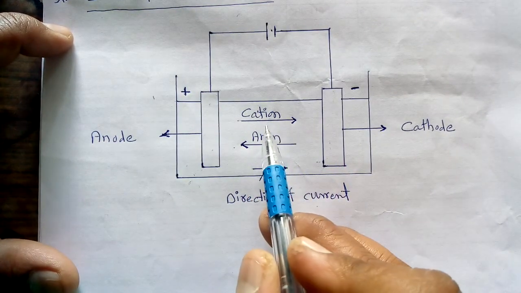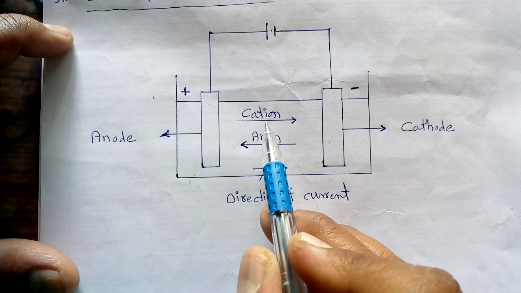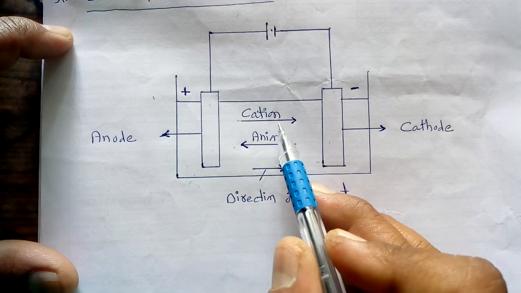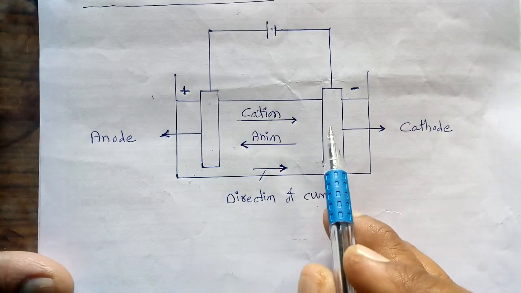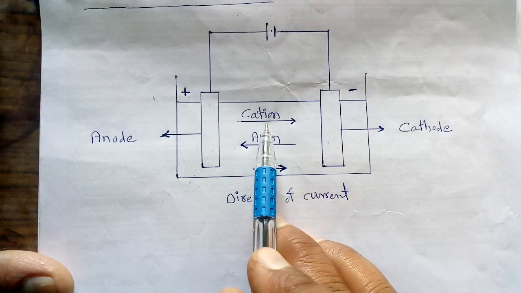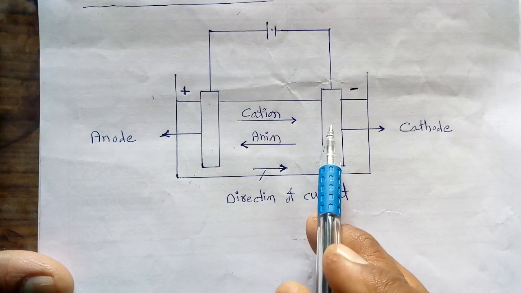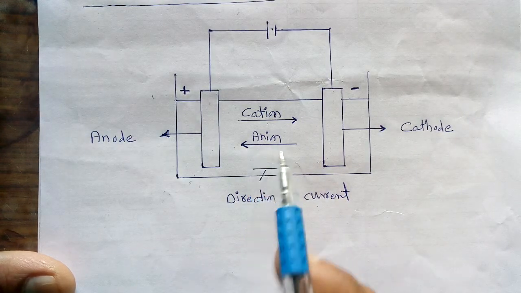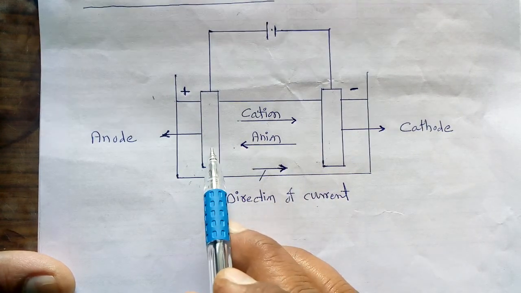A cation, having a positive charge, migrates towards the negative electrode. At the same time, an anion is negatively charged, so it gets transferred towards the positive electrode.